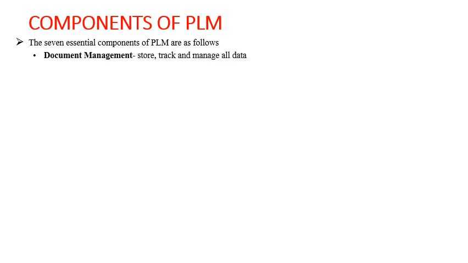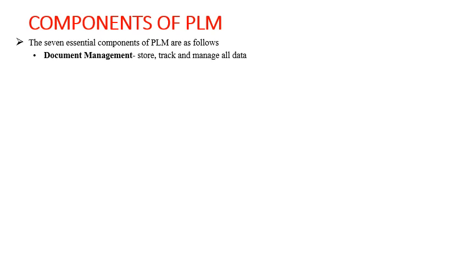So the next topic that we are going to discuss is components of PLM. Essentially there are seven components of PLM, as follows. The first main component is document management. Whenever you say product lifecycle management, a lot of activities that happen during all the stages of the life cycle need to be documented. Right from the market survey, from understanding the customer's requirements, from the concept design to the detailed design, then going through the production ramp up, manufacturing the part, selling the part, and then giving maintenance and service up to the disposal of the product.